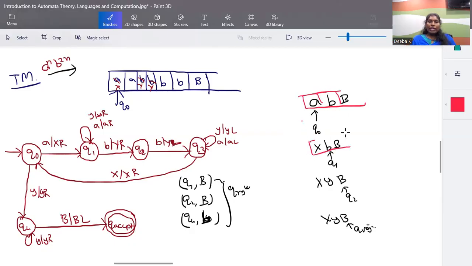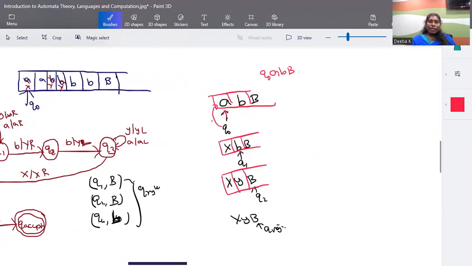The instantaneous description is the exact tape structure written as A, B, B, and wherever your read-write head is focused, you have to write the state as a prefix. So Q0 has to be written here. This is for the first step. For the next step, this is the place where you have the read-write head.